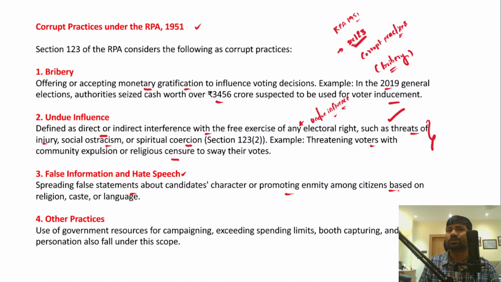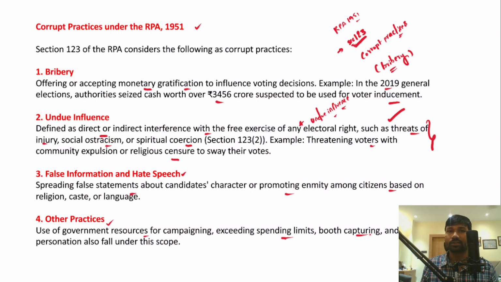There are several examples where leaders have used hate speech against a particular religion, caste or community so that they can mobilize the majority votes. And other corrupt practices include the use of government resources, right? For example, whenever a government which is in power goes for elections again, they may use government resources for their advantage and benefit during campaigning, and in fact exceed the spending limits given to them.